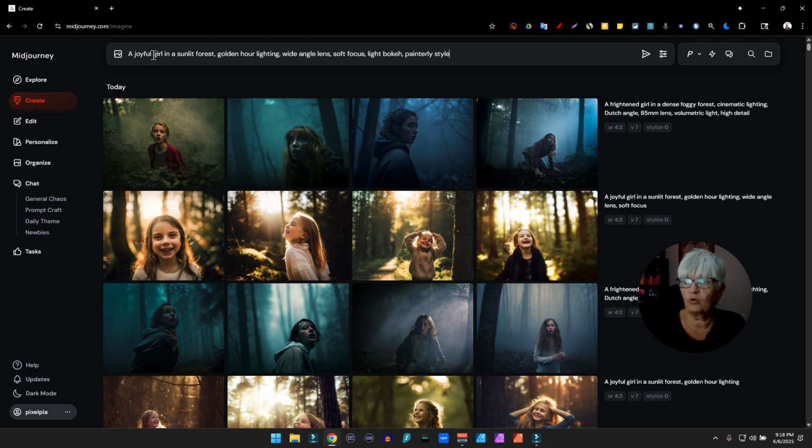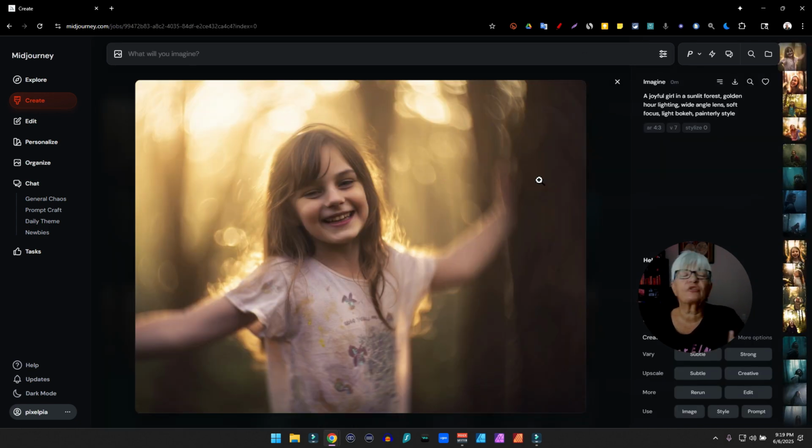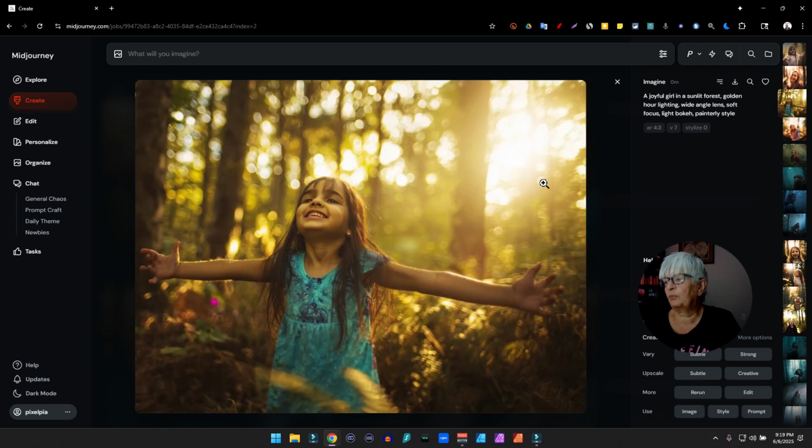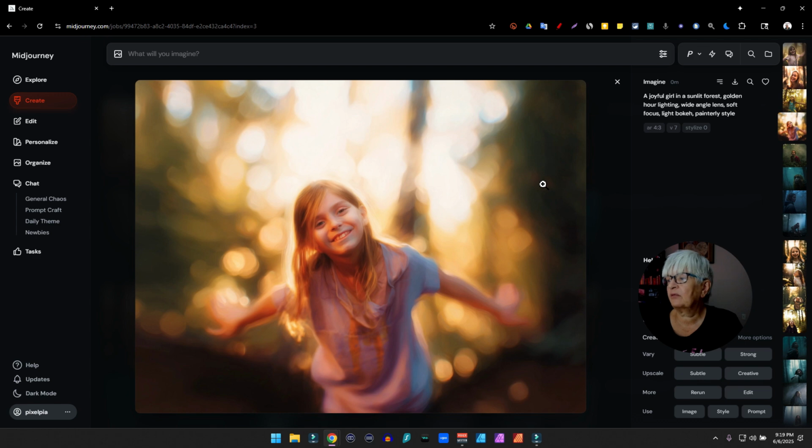And for the joyful girl, let's add "joyful girl in a sunlit forest, golden hour lighting, wide angle lens, soft focus, light bokeh, and painterly style." And these images are almost dreamy with the bokeh, am I pronouncing that right? In the background and the focus on the girl.